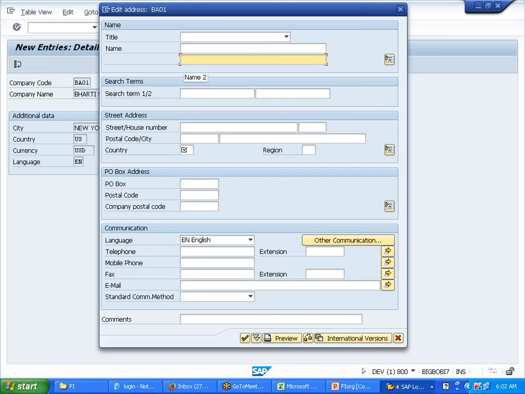Same over here also. Tell me which is a mandatory field you are seeing here. Whatever is in yellow. No, you tell me whichever it is, I'll go ahead and fill. Which one do you feel is a mandatory one? Name. Name, okay.